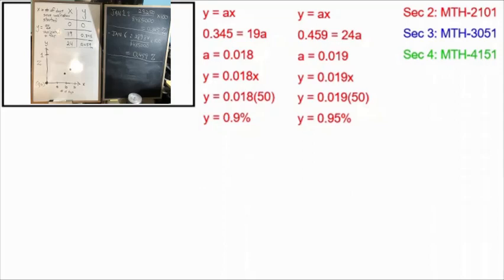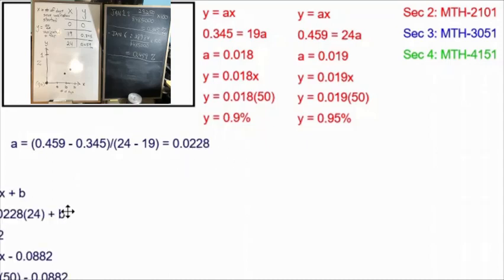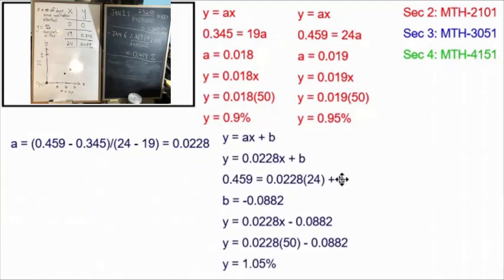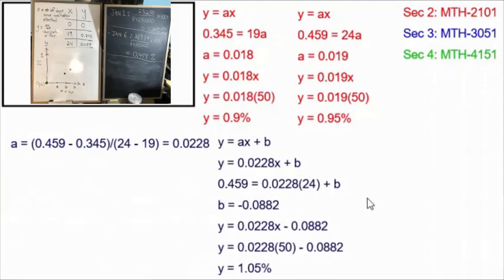In Secondary 3, the students learn a different form for the equation. It's not just y equals ax, it's y equals ax plus b. And they also have learned how to use the slope formula. In this situation, the slope formula will give us 0.0228 for our a value. But the a value isn't enough. We also have to find a b value, the y-intercept.